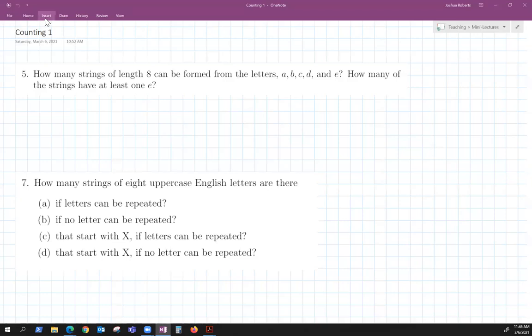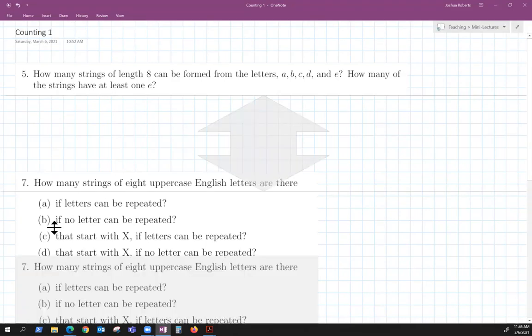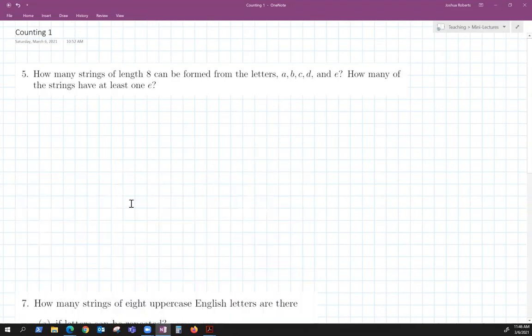So the first one is going to be, how many strings of length 8 can be formed using the letters A, B, C, D, and E? And then how many strings have at least one E? Let's do the first part.